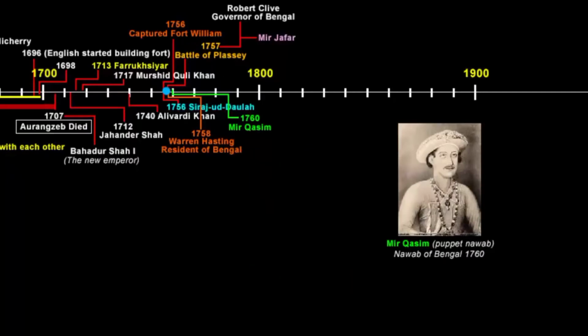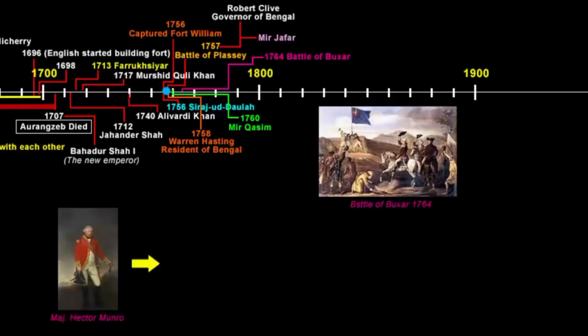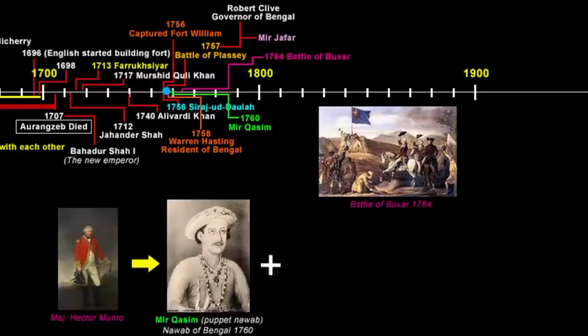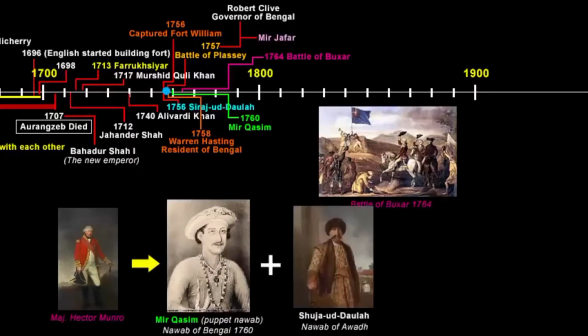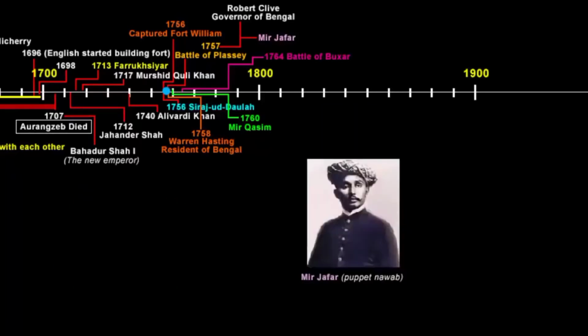As time went by, even Mir Qasim complained. In 1764, the company fought the Battle of Buxar under the command of Major Hector Munro against the combined armies of Mir Qasim, who was the Nawab of Bengal made by the company, Shuja-ud-Dowla, who was the Nawab of Awadh, and the then Mughal Emperor Shah Alam II. It was the lack of basic coordination among these three allies that led to their defeat in the Battle of Buxar. Mir Qasim fled the battlefield and later committed suicide, and Mir Jafar was reinstalled as the Nawab of Bengal in 1764 by the company. So he was made Nawab of Bengal twice by the company.